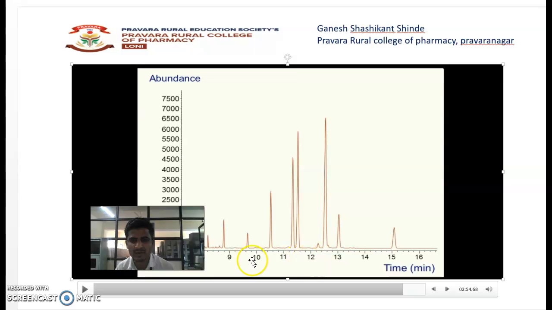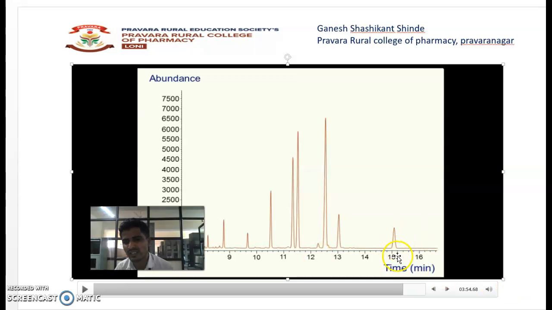At 8 minutes, here it is time, this 8 minute peak gives the information that a component is separated at 8 minutes. So the time required for the solute to come out from the column head till the detector is 8 minutes. The second peak denotes that this solute required 9 minutes from column head till detector. Next is the third peak at 10 minutes. It suggests that it requires 10 minutes to pass from column head till detector.